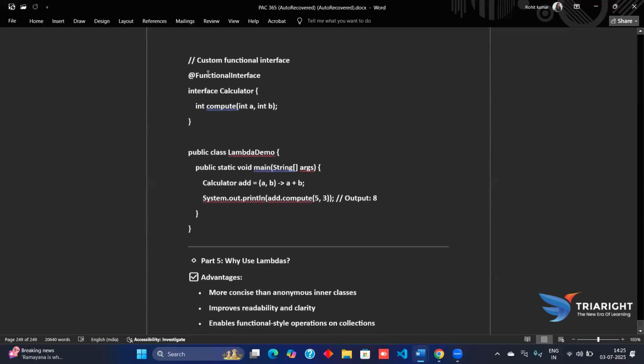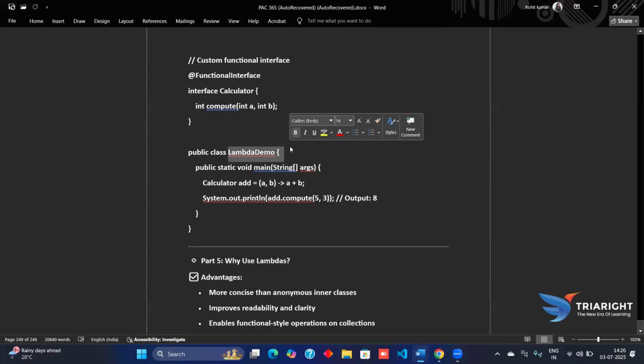And now the custom functional interface. Here we have @FunctionalInterface, which is like an annotation, on an interface Calculator. This has a method, int compute(a, b), which has a body part. We have to compute the value of a and b. We are passing the parameters a and b, and following those parameters we have the lambda.